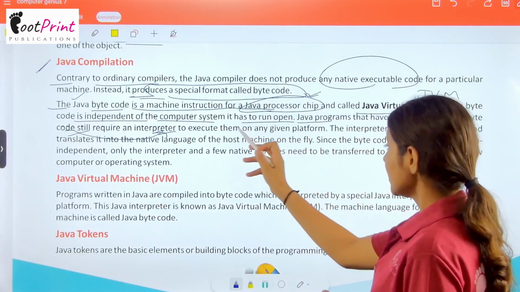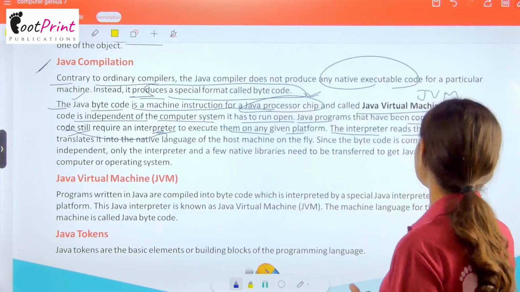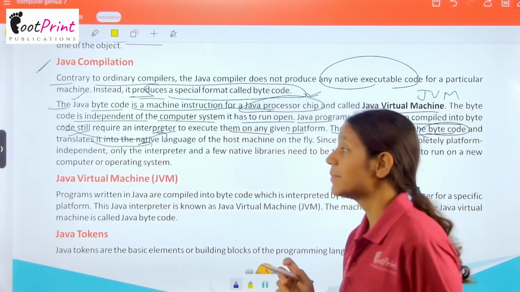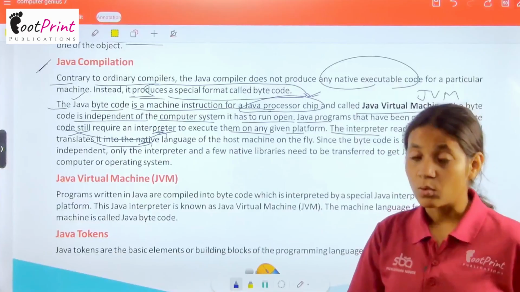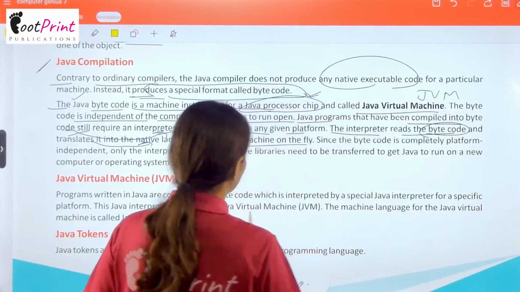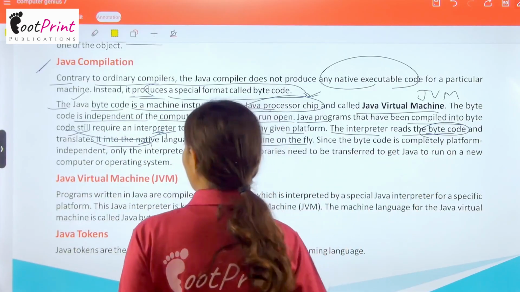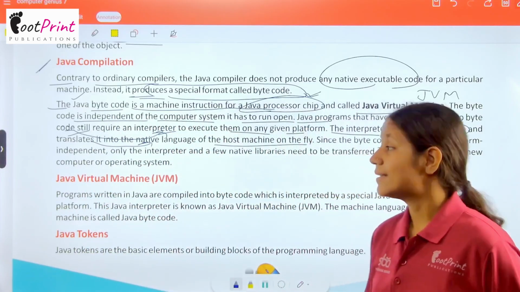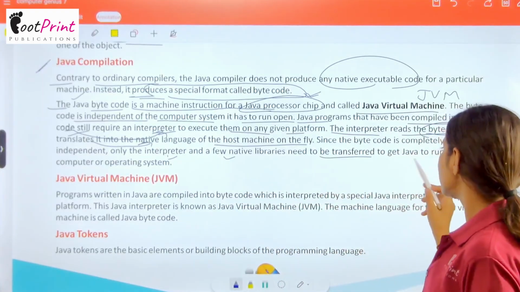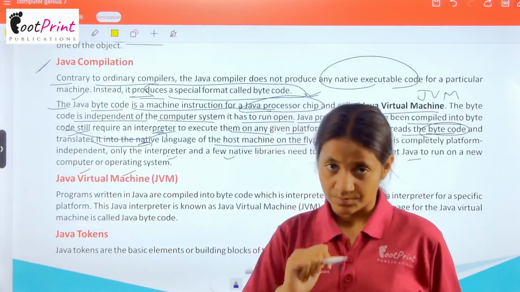Now them on any given platform. Now the interpreter reads the bytecode and translates it to the native language. अब इंटरप्रेटर क्या करता है? आपके बाइट कोड्स को नेटिव लैंग्वेज में ट्रांसलेट करता है, कन्वर्ट करता है ऑन द फ्लाई. Now since the bytecode is completely platform independent, only the interpreter and a few native libraries need to be transferred to get Java to run on a new computer or operating system.